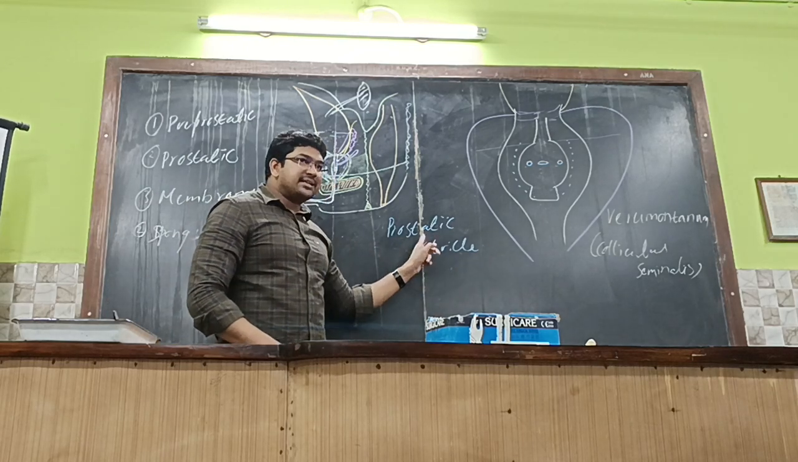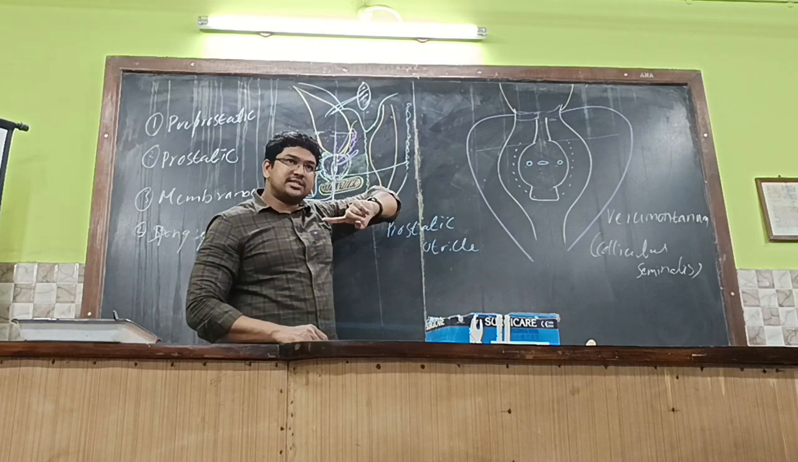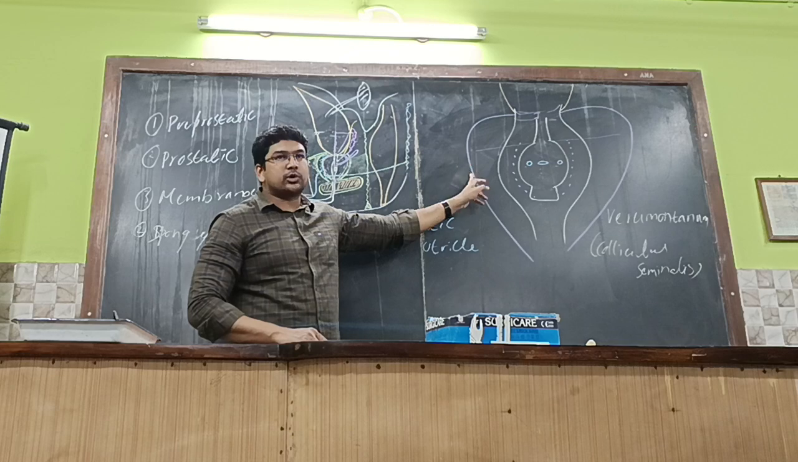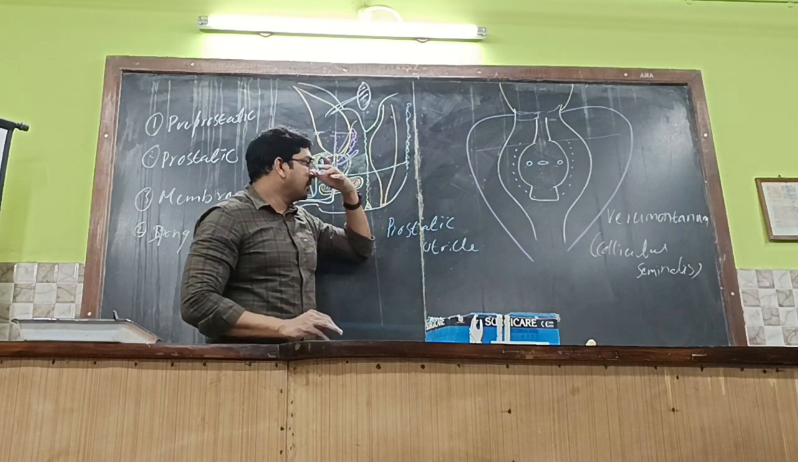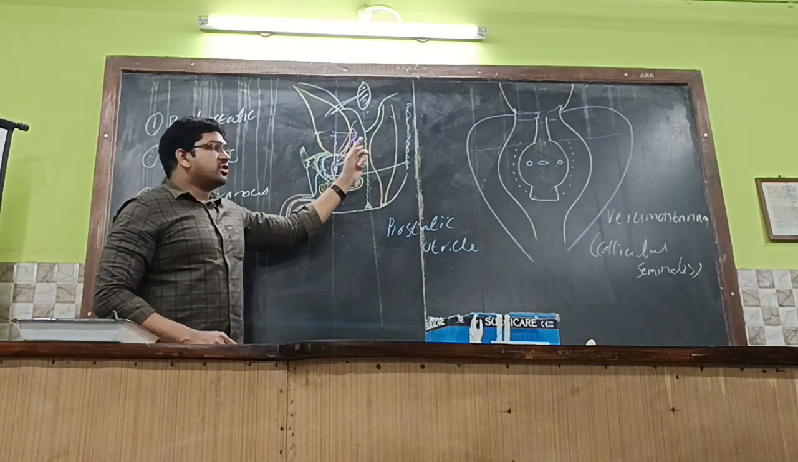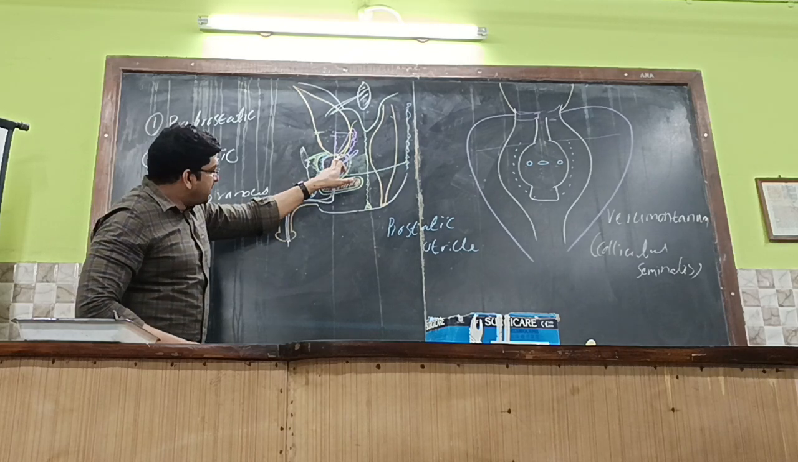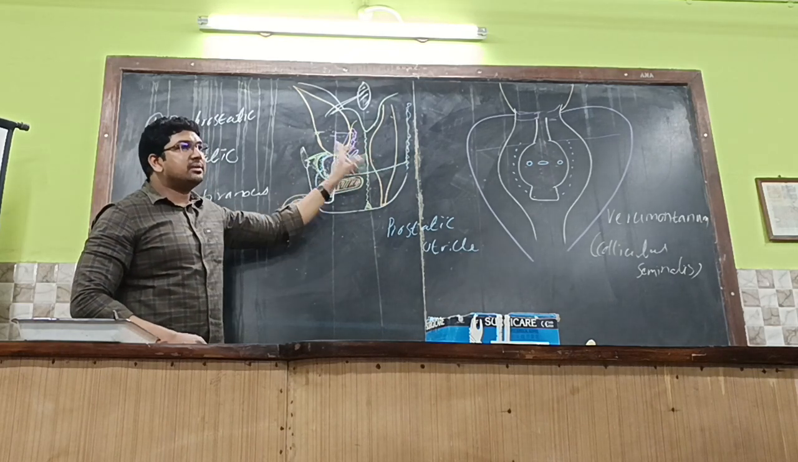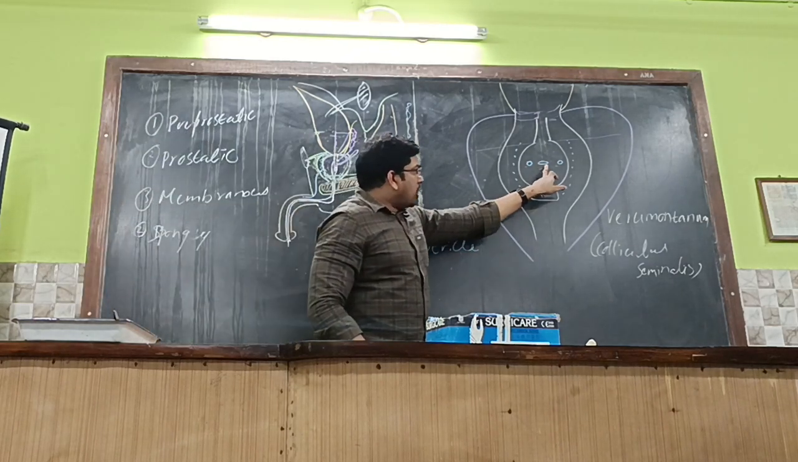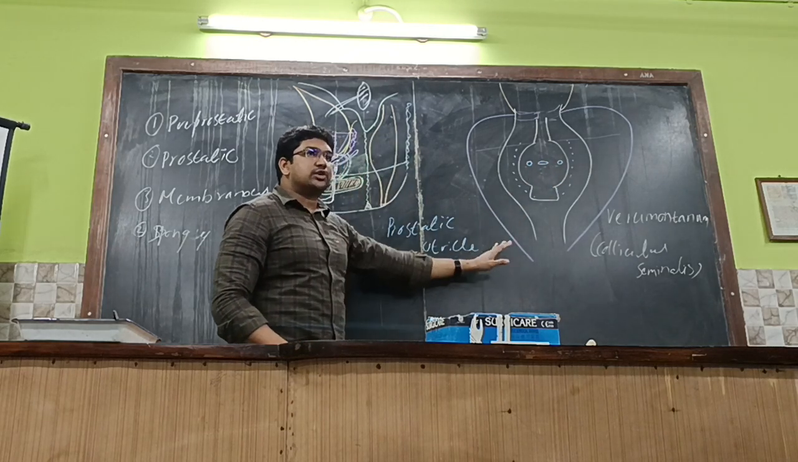Prostatic utricle. This part is important. That's why I'm stressing again and again. This part is important for histology and for gross anatomy as well, as a theoretical question. Try to understand this properly. So the prostatic utricle is a diverticulum arising from the posterior wall of the prostatic urethra and goes just behind the median lobe. So that opening will be over here. That is nothing but the opening for the prostatic utricle.